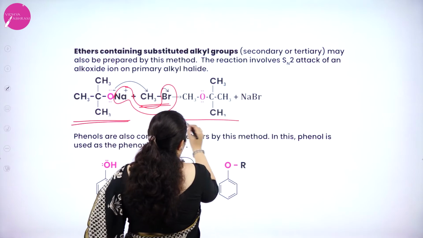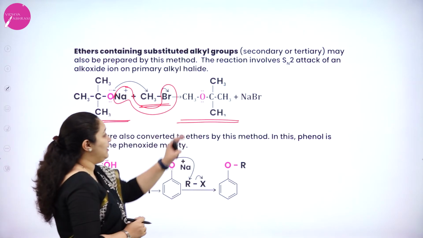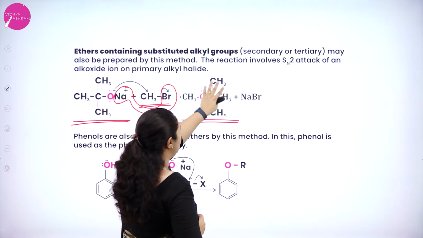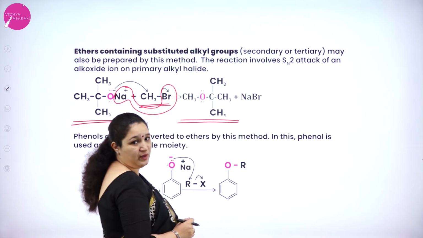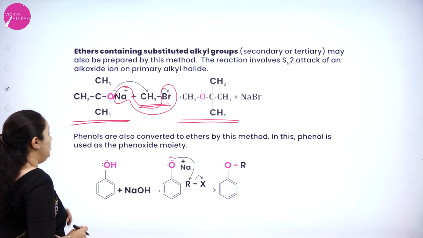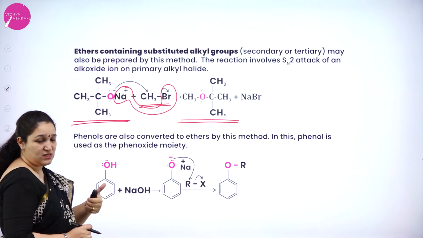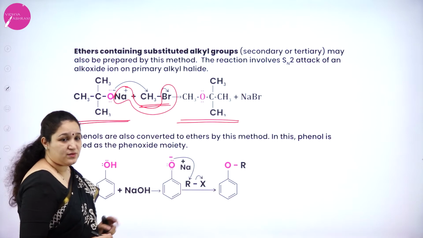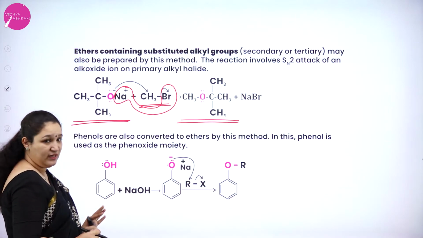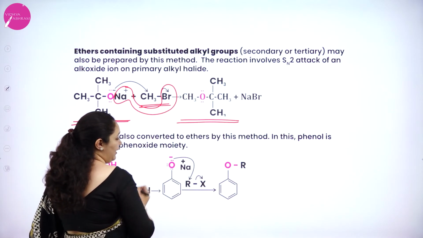We are going to get an ether in which the substituted alkyl group is a tertiary group. Okay, so that is possible, first thing, by Williamson's ether synthesis. Also, phenols are converted to ethers. That is, we take phenol, treat it with sodium hydroxide, you will get sodium phenate, that is phenol with ONa group.